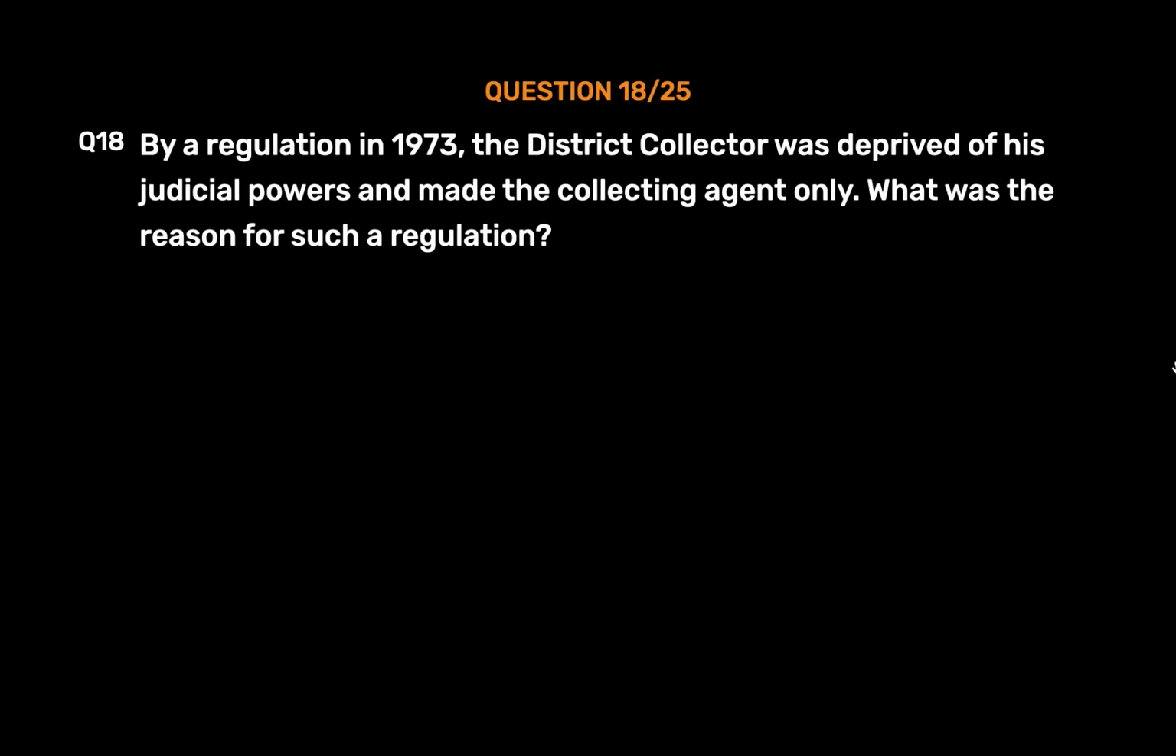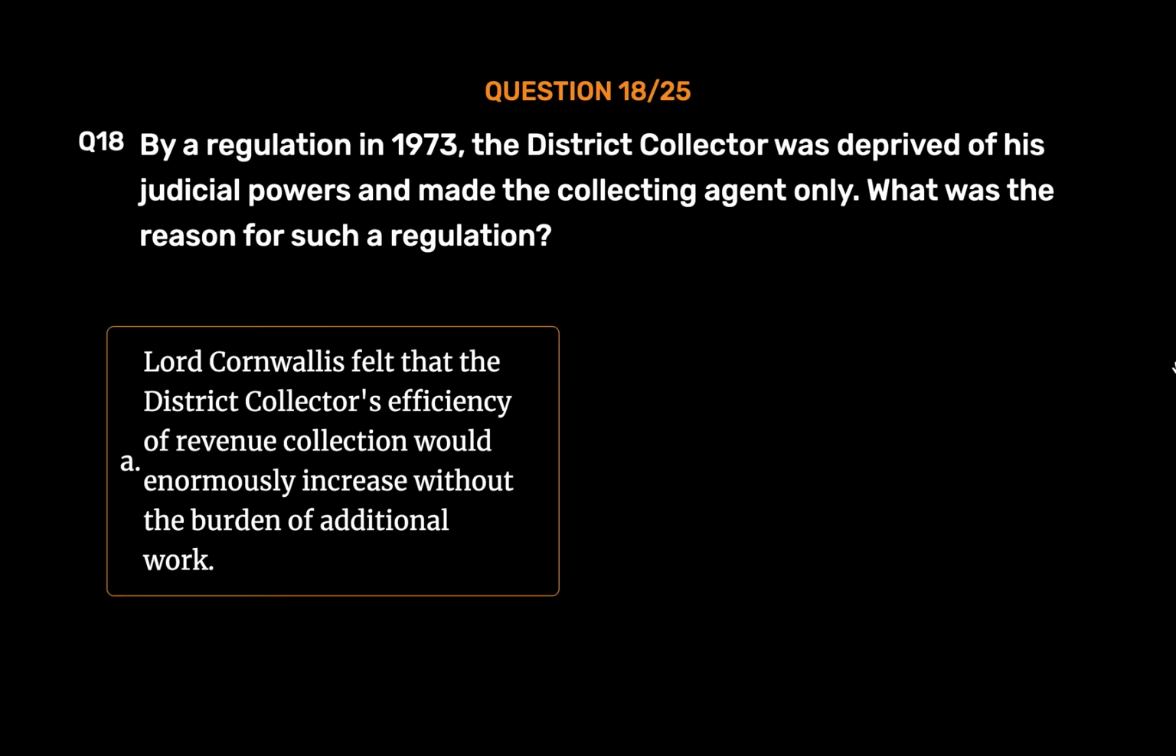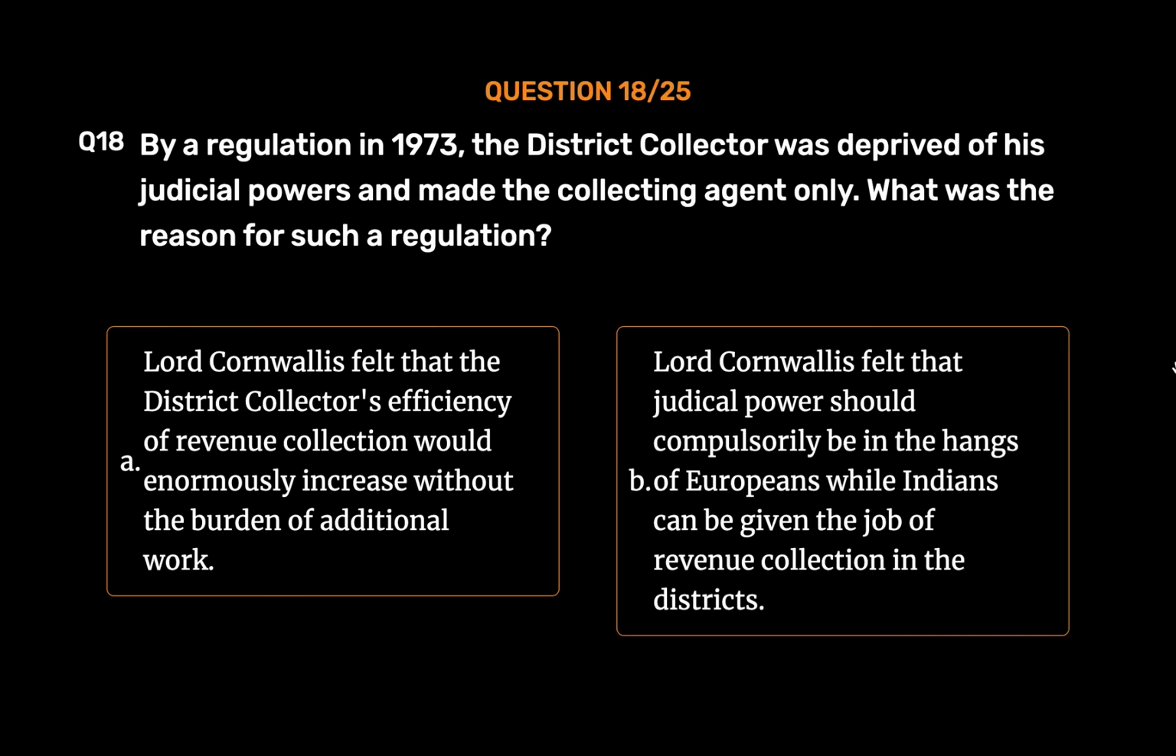Question number 18. By a regulation in 1793, the district collector was deprived of his judicial powers and made the collecting agent only. What was the reason for such a regulation? Option A. Lord Cornwallis felt that the district collector's efficiency of revenue collection would enormously increase without the burden of additional work. Option B. Lord Cornwallis felt that judicial power should compulsorily be in the hands of Europeans while Indians can be given the job of revenue collection in the districts.